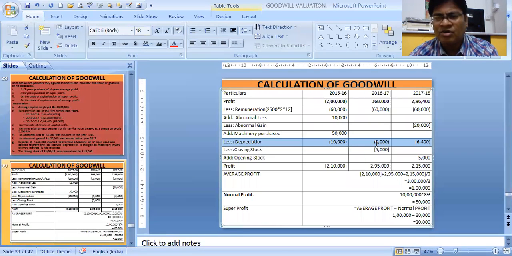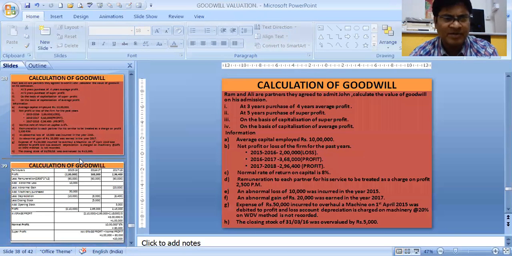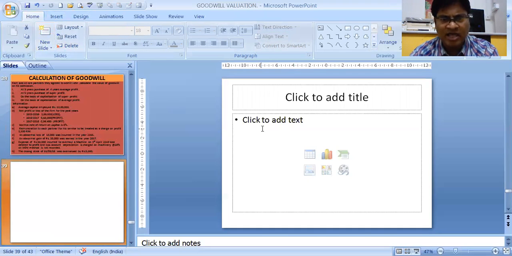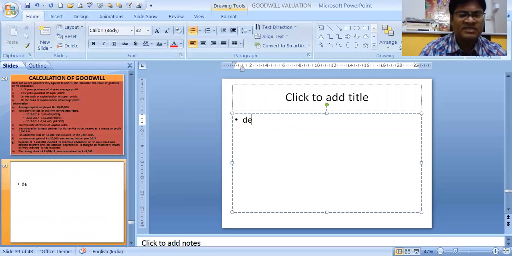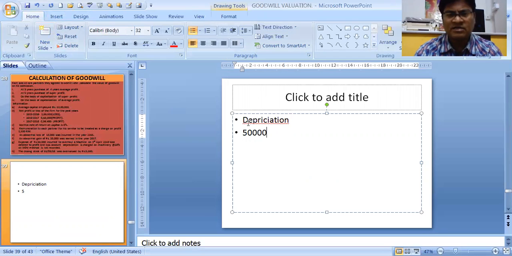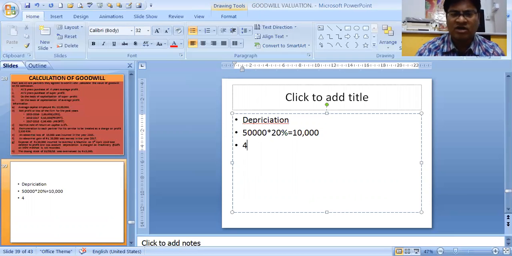32,000's 20% will be 6,400. Let's see how the calculation of depreciation was. It was 50,000 into 20%, first year's depreciation, 10,000. Now the value of the machinery was 40,000. Why 40,000?